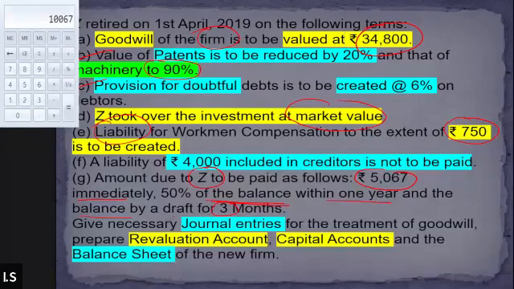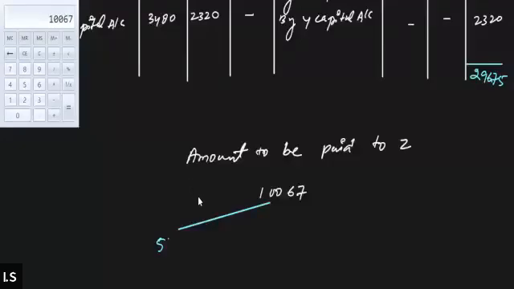So that means the total amount due is 10067. So we should pay 5,067 immediately by cash. And the balance amount, how much will be the balance after paying 5,067? 10067 minus 5,067. The balance amount will be 5,000, right? Then how the balance amount will be paid is also specified in the question.